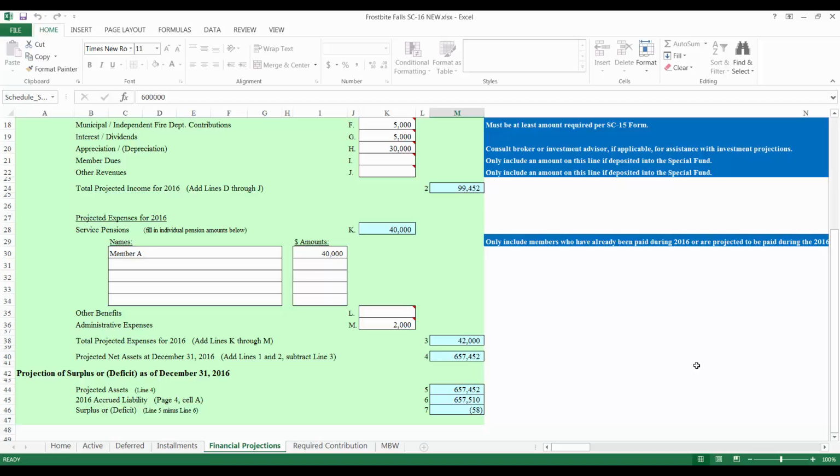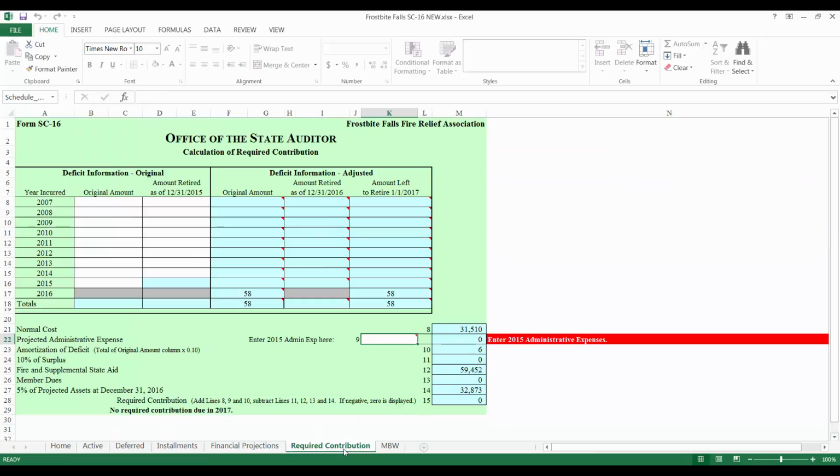Next, click the tab at the bottom of the spreadsheet titled Required Contribution. The purpose of the Required Contribution tab is to allow you to determine the amount of any contribution required to be paid to the Relief Association in the following year. Begin by determining if the Relief Association has a deficit by looking back to line 7 on the Financial Projections tab. If line 7 shows a negative number, that signifies a deficit.